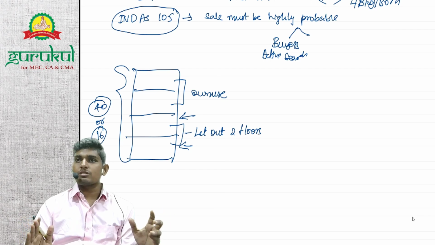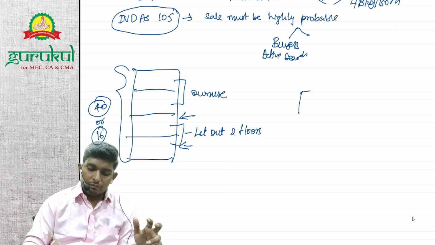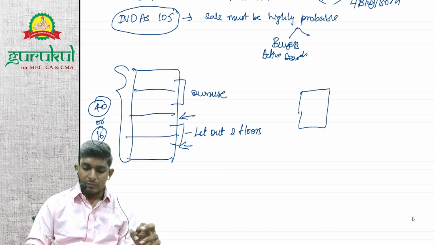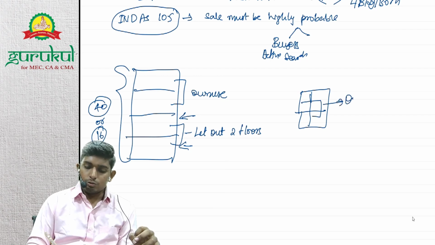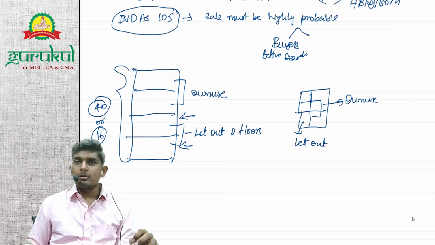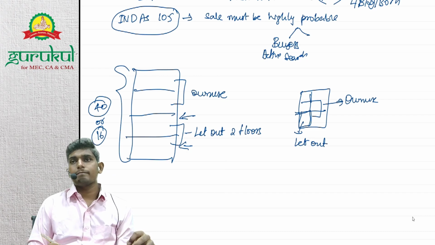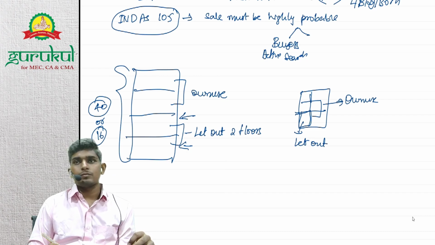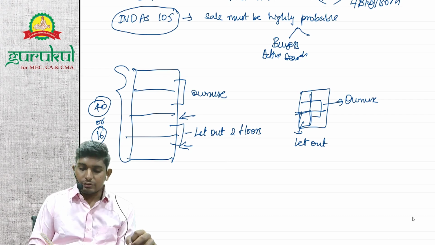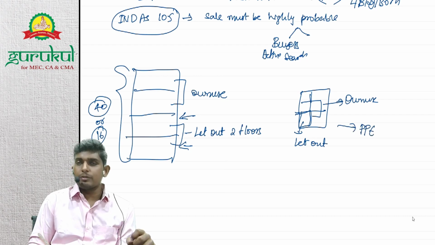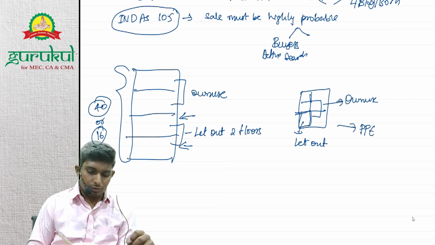proportionately. If at all sale is not possible, say अभी एक flat है तुम्हारे पास, you have one flat. In one flat you have 4 rooms. Okay, so you are making use of 3 rooms for your own use. You have one fourth room. Say you have let out this room to someone. Can you sell this particular room without selling the flat? No, you cannot sell it, right? So in this case, you will record it as PPE only.